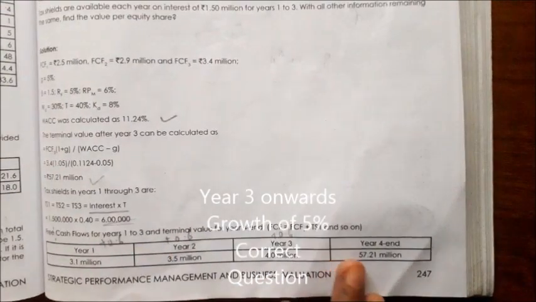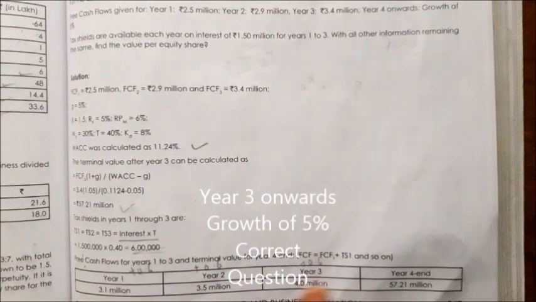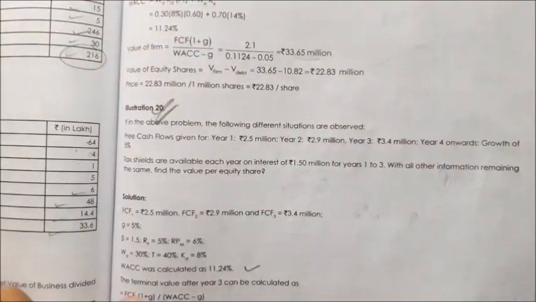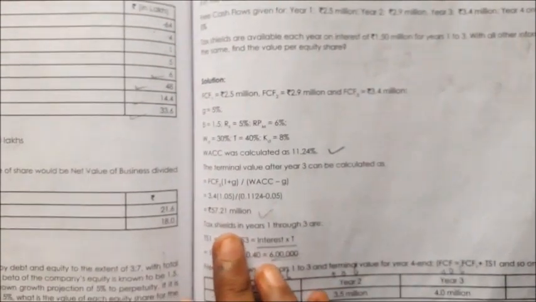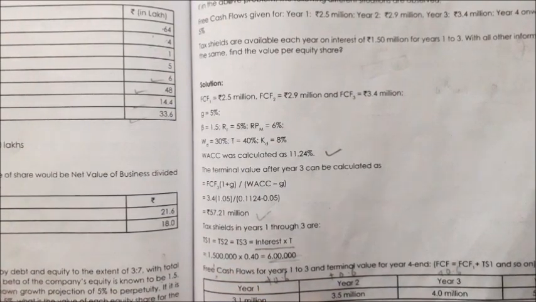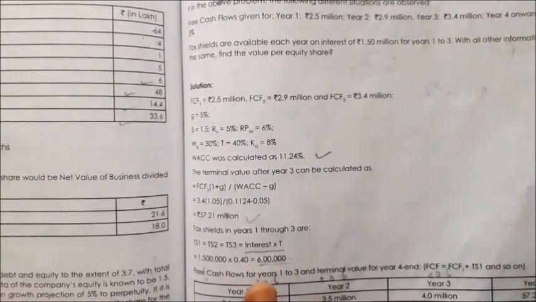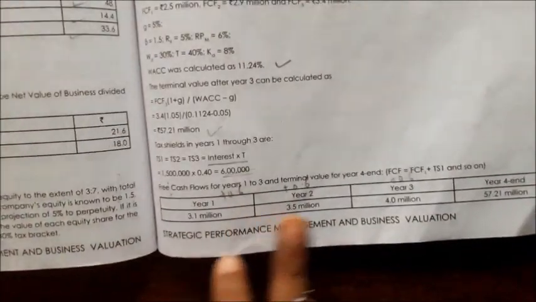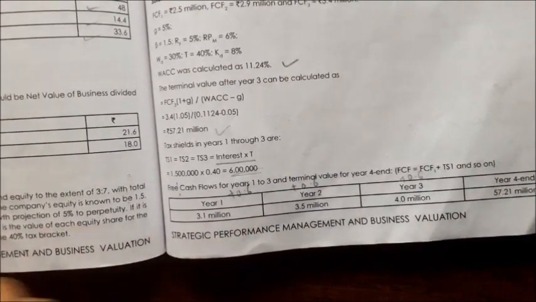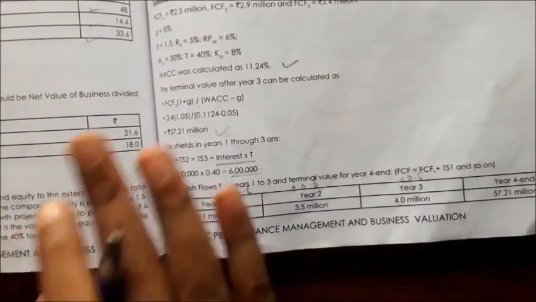Now for year 4 onwards, they have not told about this, so we are going to calculate with the old weighted average cost of capital, which we calculated in the previous question, that is 11.24%. For year 4 onwards, it is the terminal value valuation. So the terminal valuation is done and we'll get 57.21. But as I told, the weighted average cost of capital would differ now, because we have to bring all the cash flows to present value. We cannot take the previous question's rate for the first 2-3 years. From the 4th year onwards it's okay.